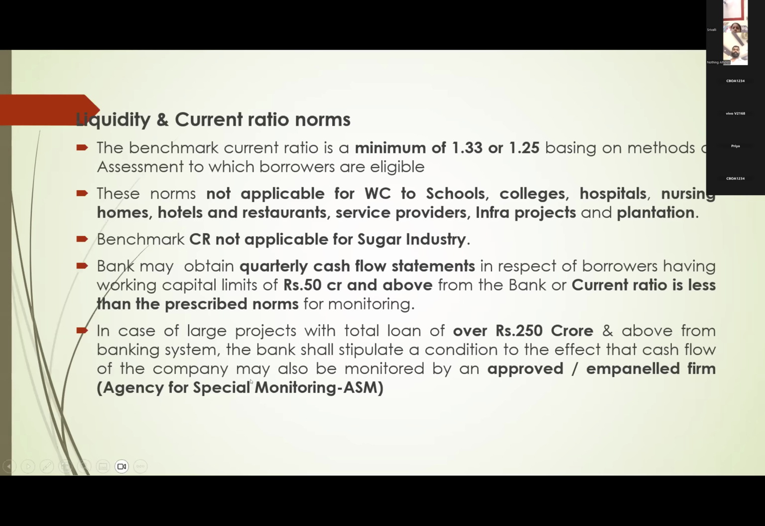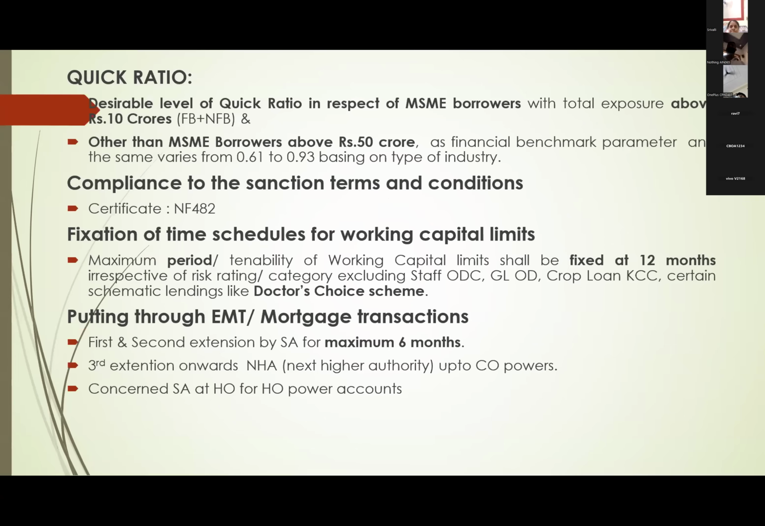What are the charges actually? It is 5 lakh rupees for limit up to 500 crores and 8 lakh rupees for above 500 crores. It is payable quarterly. This is the charge we will pay to ASMs. But here the applicability is above 250 crores, for those who are enjoying it, their quarterly cash flows are to be monitored by the agency for specialized monitoring, right?